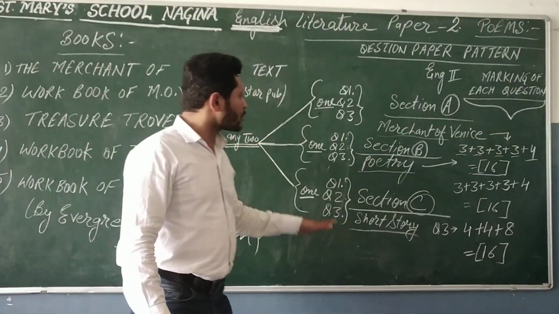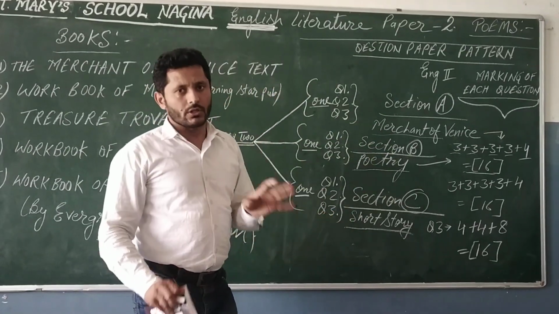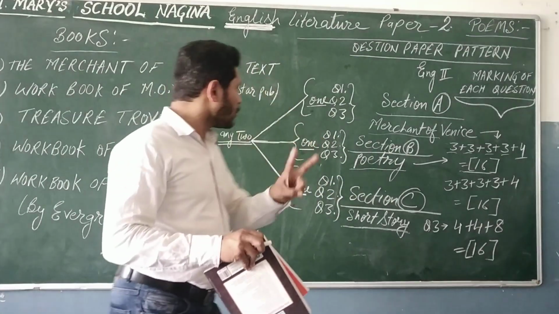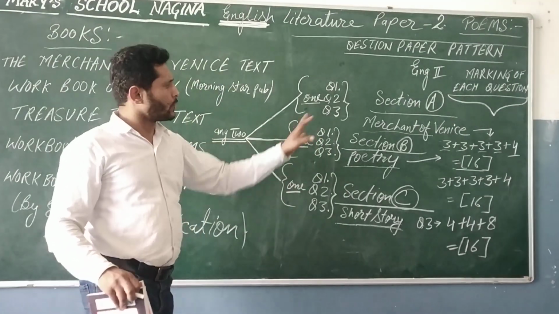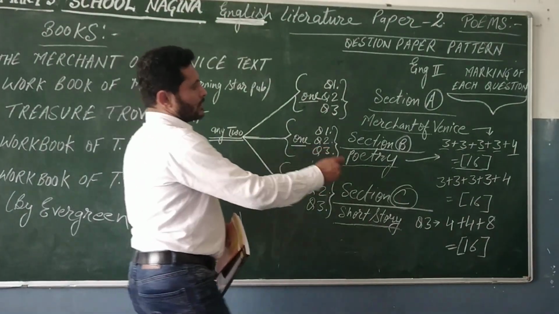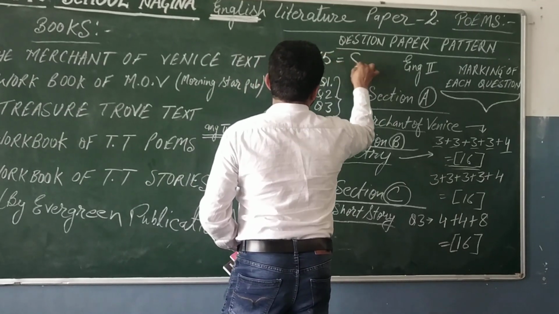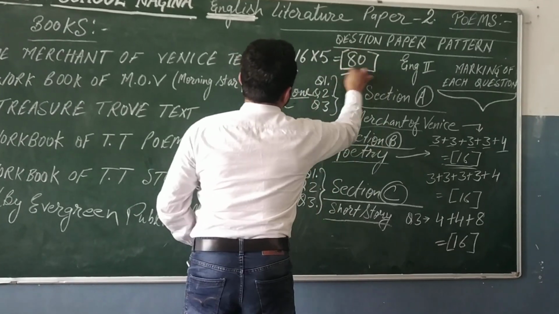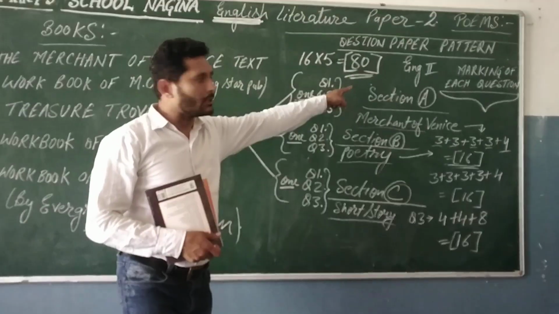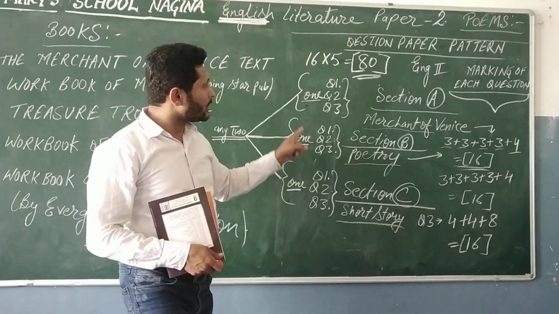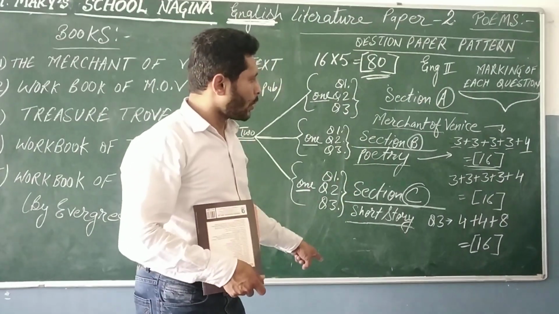After dealing with these 3 questions, whatever you like best, 2 more questions you have to select from these 3 sections, any 2 questions of your choice. Your question paper will be of 80 marks, 16 marks per question, total 5 questions you have to do, 3 questions are compulsory. So this is all you have to do.